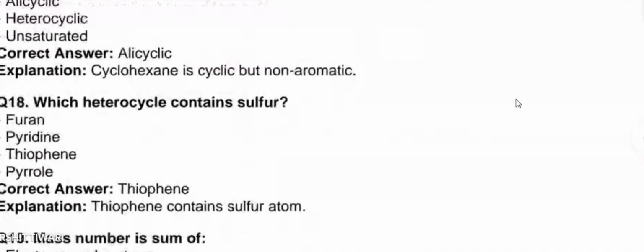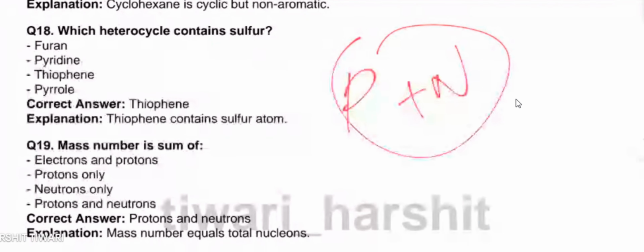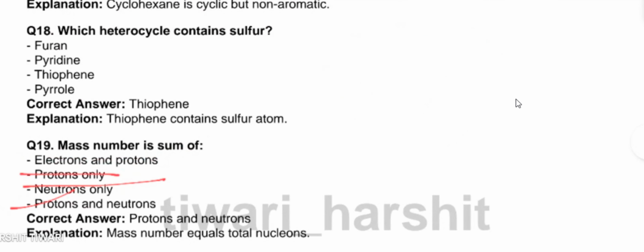So the next question is mass number. As I told you, atomic number is the number of protons in any atom, and the mass number is the sum of the number of protons plus number of neutrons. Okay, so electrons and protons, no. Protons only, no. Neutrons, no. So answer D is correct. Protons and neutrons.